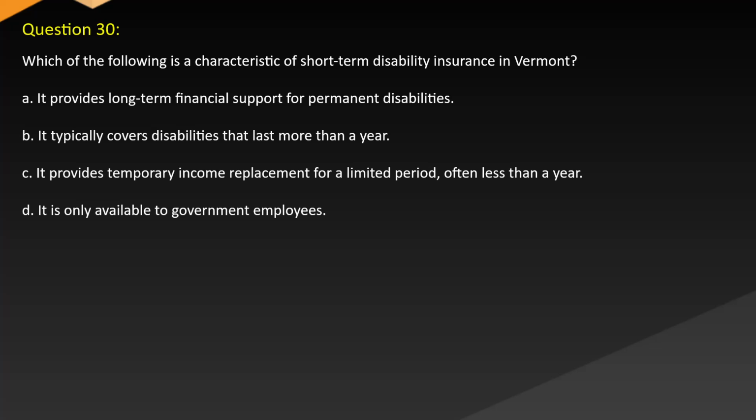Question 30. Which of the following is a characteristic of short-term disability insurance in Vermont? A. It provides long-term financial support for permanent disabilities. B. It typically covers disabilities that last more than a year. C. It provides temporary income replacement for a limited period, often less than a year. D. It is only available to government employees.